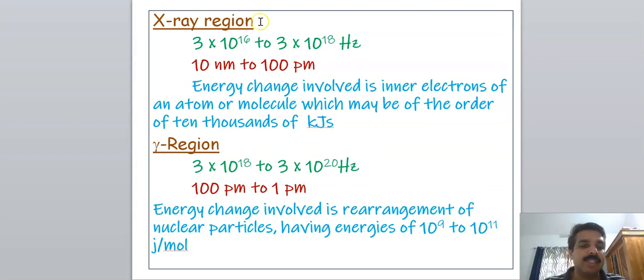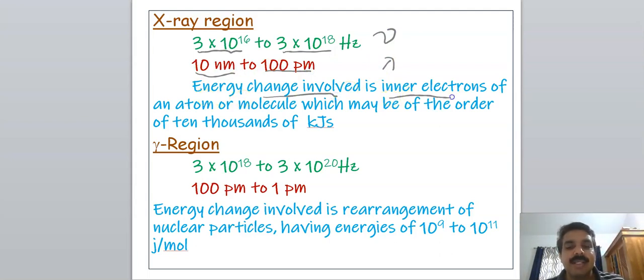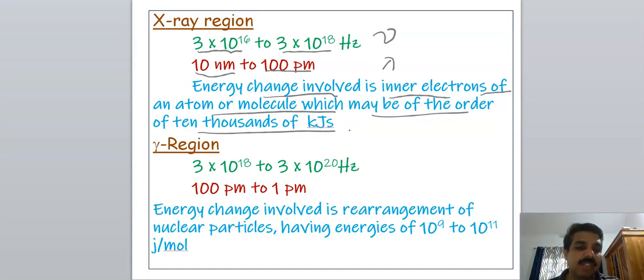And next is the X-ray region. The frequency is 3 × 10^16 to 3 × 10^18 hertz, and wavelength 10 nanometer to 100 picometer. The energy change involved in this region is of the inner electrons of an atom or molecule, which may be of the order of 10,000 kilojoules. This we will discuss later. The energy change involved in the transition of inner electrons is in the X-ray region.